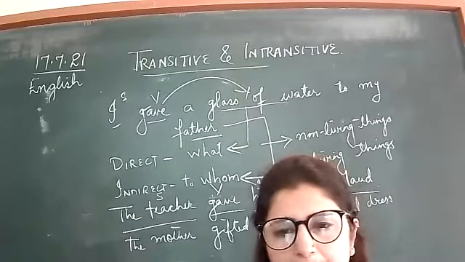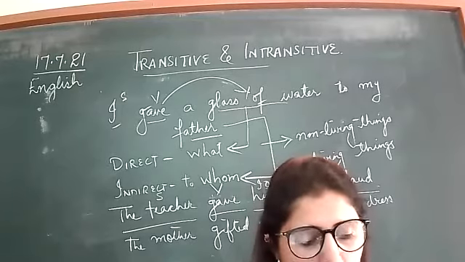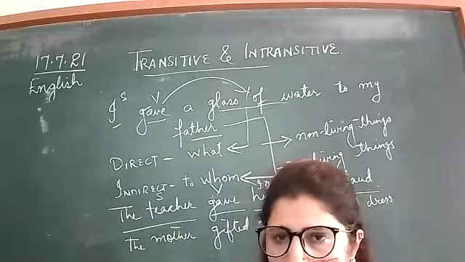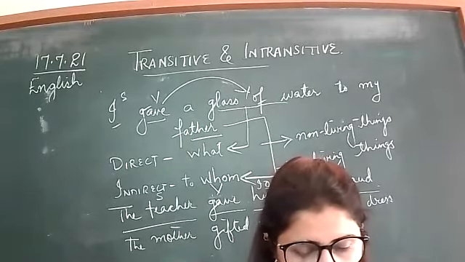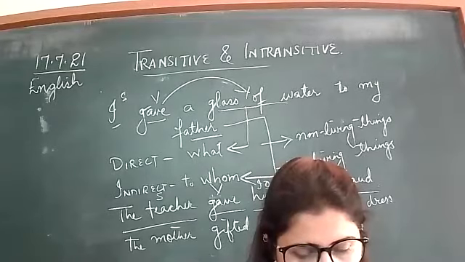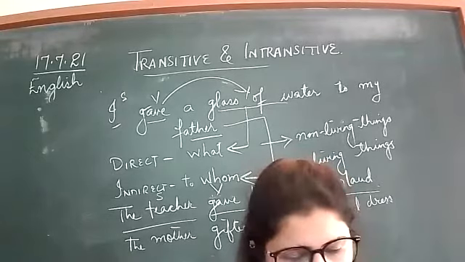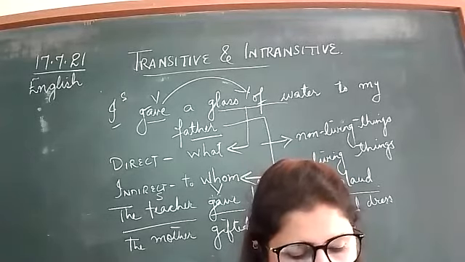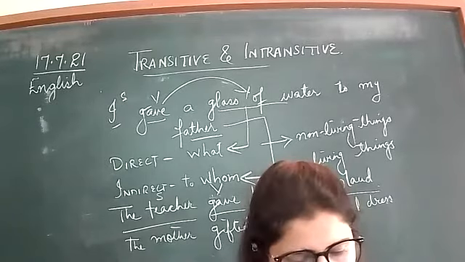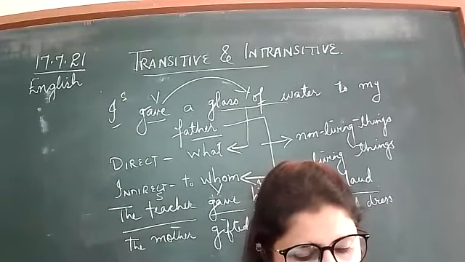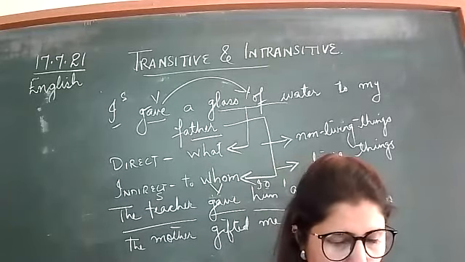The moon shines dimly. Intransitive. The plants grew in the greenhouse. It is intransitive, because the plants grew and afterwards no object is there. Next, the birds fly in the air. Intransitive. Okay, right.